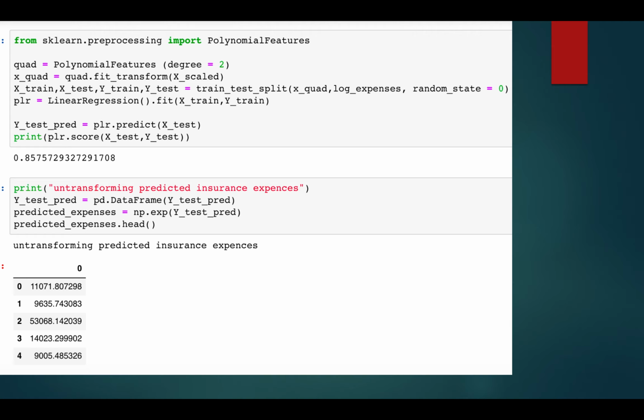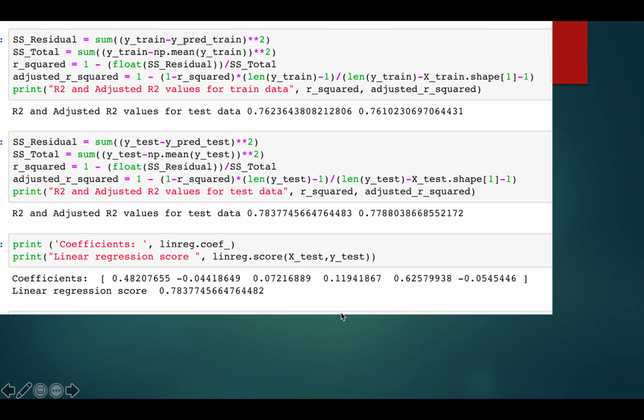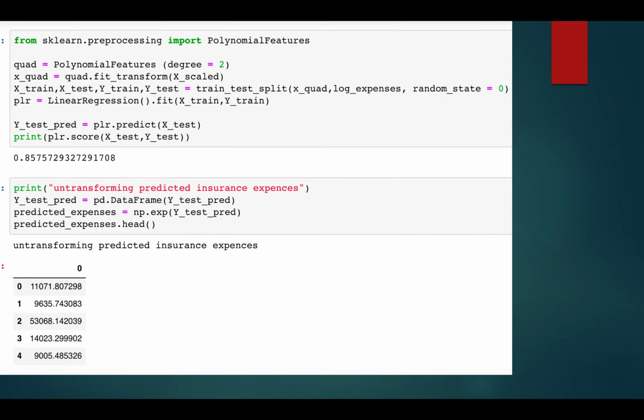By inversing that log, we derive the target variables, and by making use of these coefficients, when we have a new customer we can easily predict the insurance premium that the person has to pay when he applies for insurance.